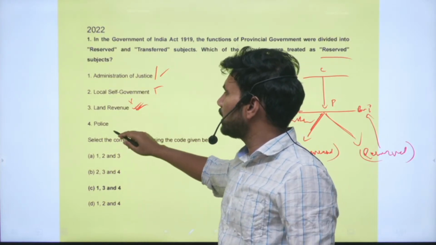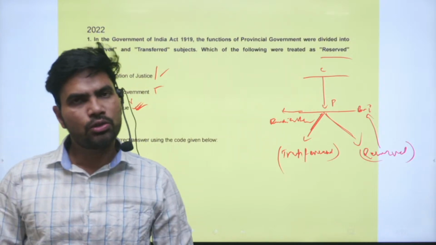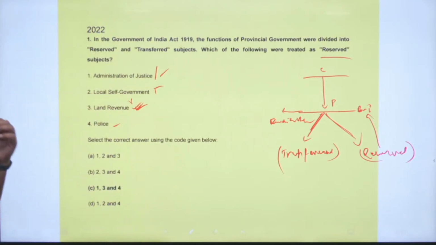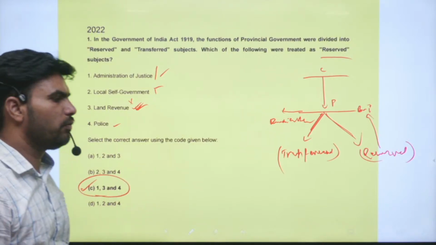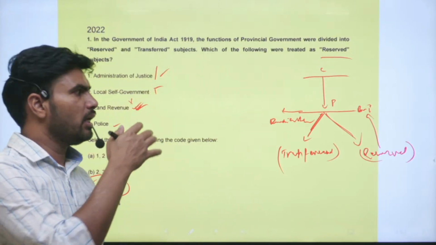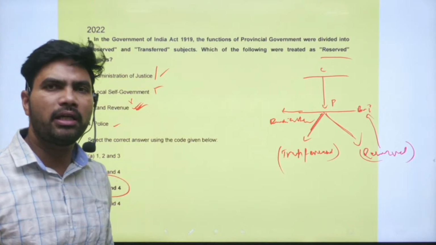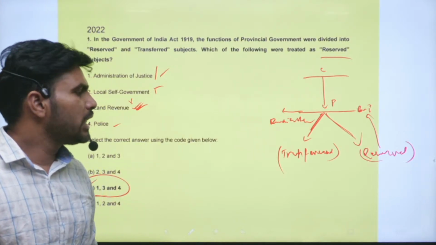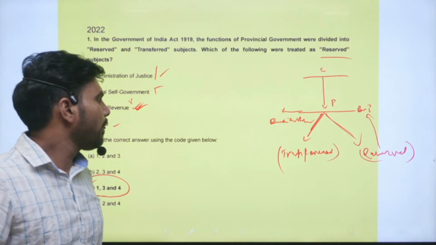So it was retained. Next, police: it is related to law and order, so police was also retained. The correct option is option C, 1, 3 and 4 are correct. So if you know the intention behind the 1919 Act, the intention behind the transferred and reserved subjects, you can easily guess the answer, right?